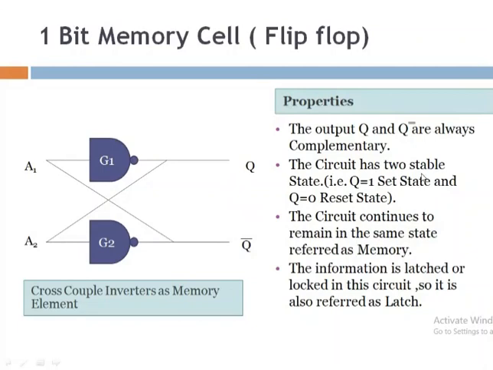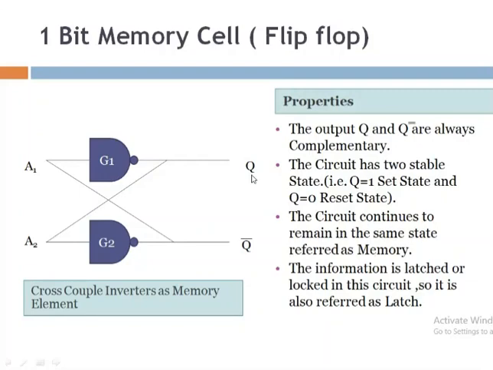This circuit has two stable states: either Q is equal to 0 or Q is equal to 1. If Q is equal to 1, then the circuit is considered to be in a set state, and obviously Q bar will be 0.